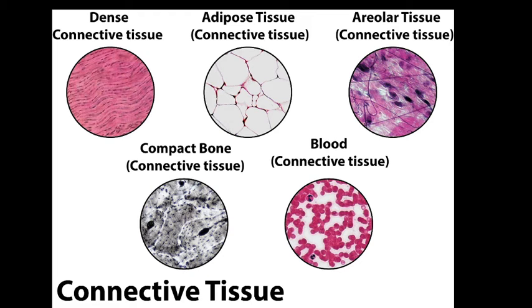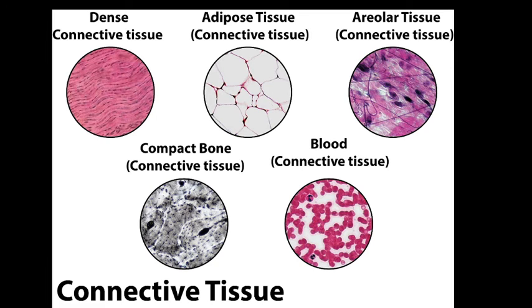Okay. Areolar connective tissue is found between muscle and skin, around blood vessels and nerves, and in the bone marrow. So these are all the places where areolar tissue is found. It fills the space between different tissues and organs also. Its function, as we said, is rapid diffusion of oxygen and nutrients from blood vessels. It helps in repair of tissue after an injury. It helps in fighting antigens and toxins.